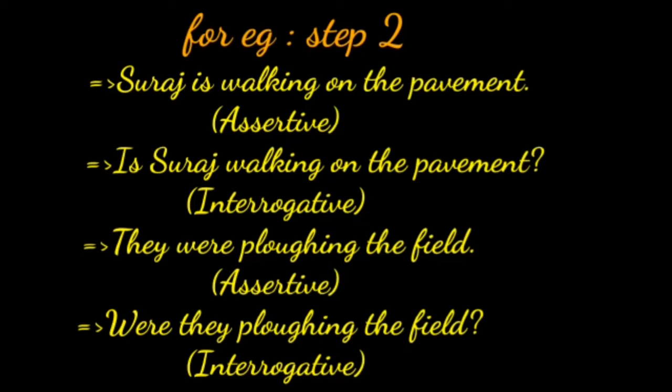Next one is they were plowing the field. It is assertive sentence. How to change to interrogative? Were they plowing the field? It is interrogative sentence.